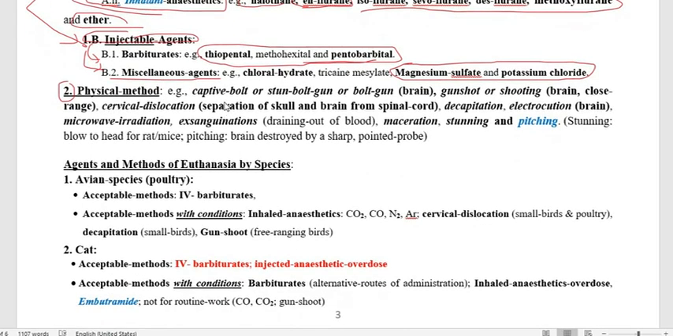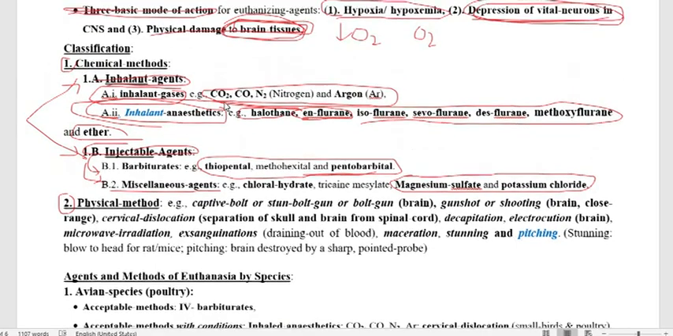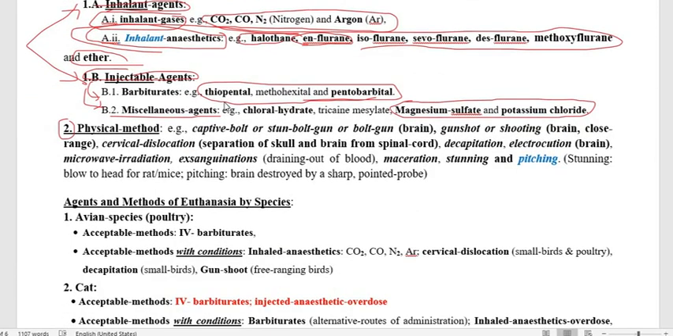Now we go through the physical methods of killing the animal. I think you are all aware of that. In the physical methods, the main purpose is to damage the brain. Once the brain is damaged, the animal will certainly die. So in all the physical methods, the main purpose is to destroy the brain, and therefore the animal will die.